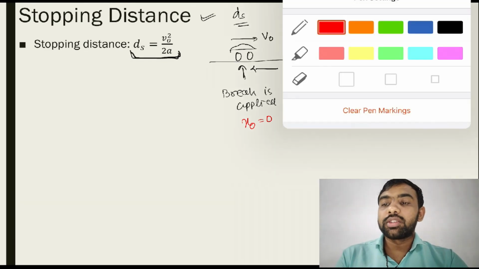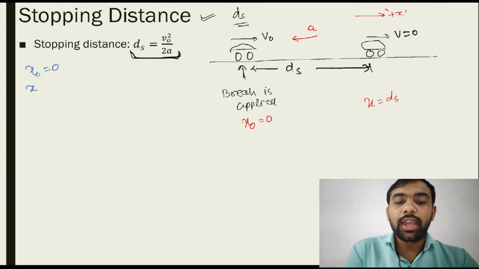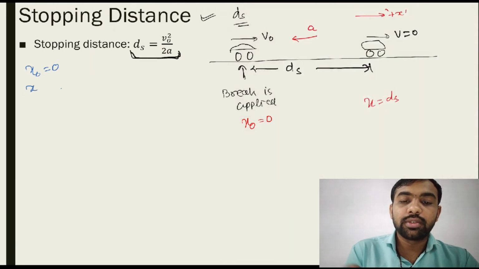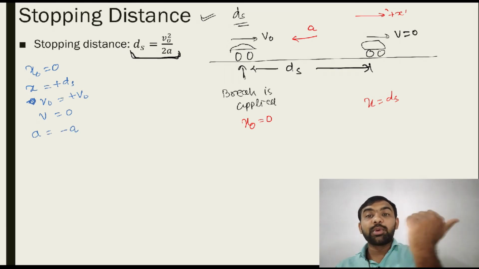So x0 is equal to 0, x is equal to plus ds, v0 is equal to plus v0, v is equal to 0 and acceleration is equal to minus a. Why minus a? Opposite direction.